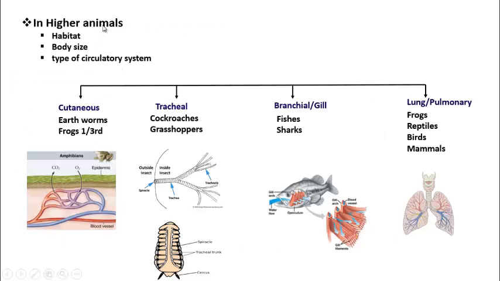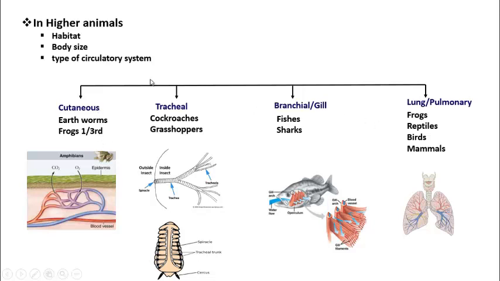The respiratory system depends on their habitat. Habitat means where they are living, whether in water or land or in air. So depending on their habitat, body size, whether small or bigger, then type of circulatory system, whether open or closed circulatory system, they have different respiratory systems.